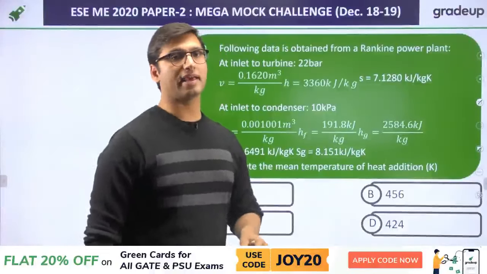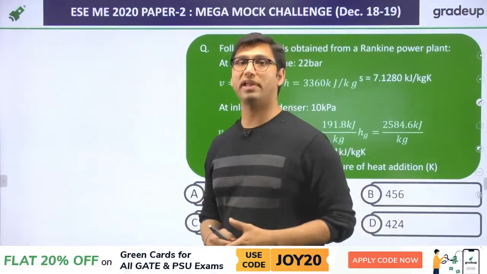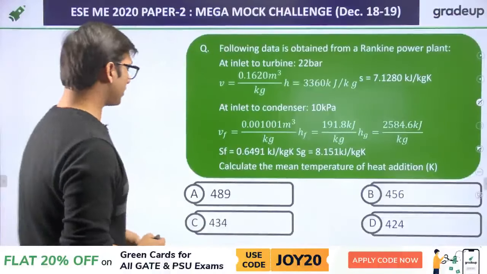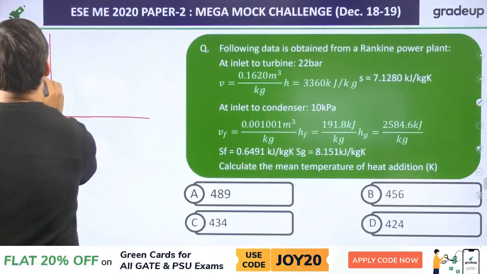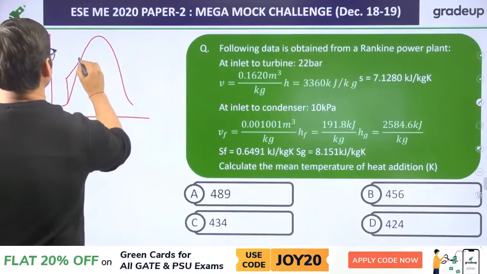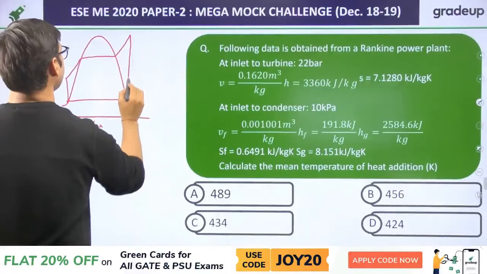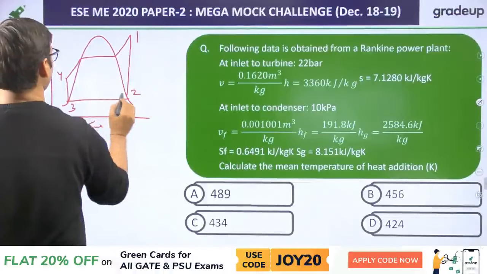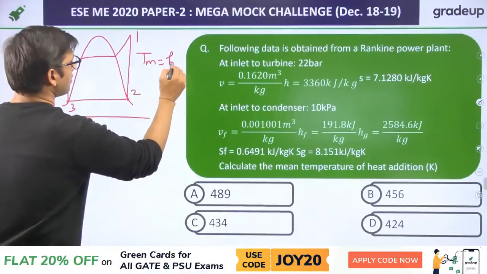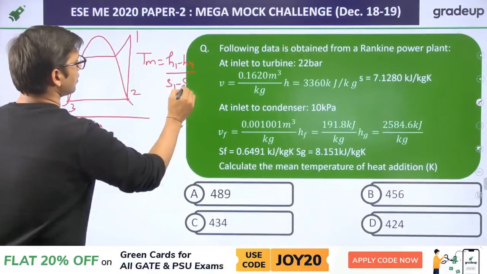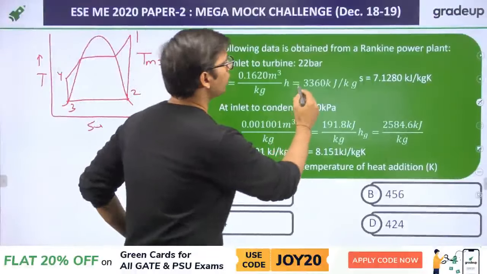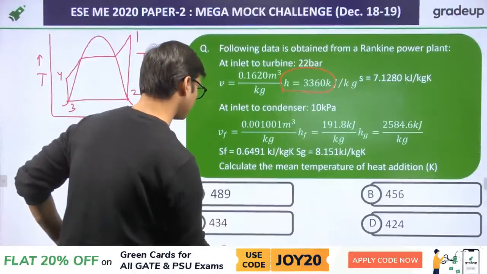Now this question is from the Rankine cycle. They are asking about the mean temperature of heat addition. Mean temperature of heat addition is equal to heat added over the entropy change. Suppose this is your temperature-entropy curve, and this is your turbine inlet, states 1, 2, 3, 4. The mean temperature of heat addition will be equal to H1 minus H4 over S1 minus S4. Now the H1 value is given in this question. H1 will be equal to 3360.